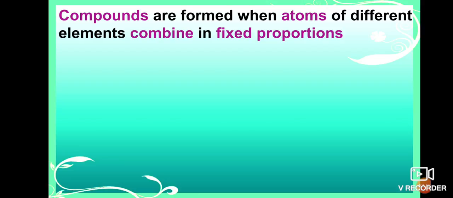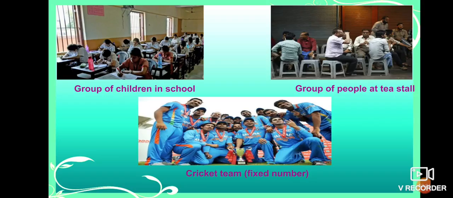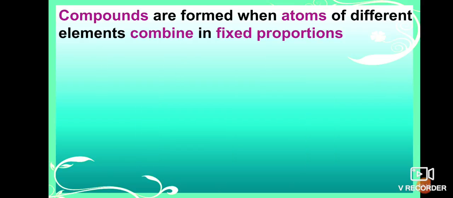Means here, if you observe in this picture, they are all compounds. Compounds are formed when atoms of different elements combine, but there must be fixed proportions.